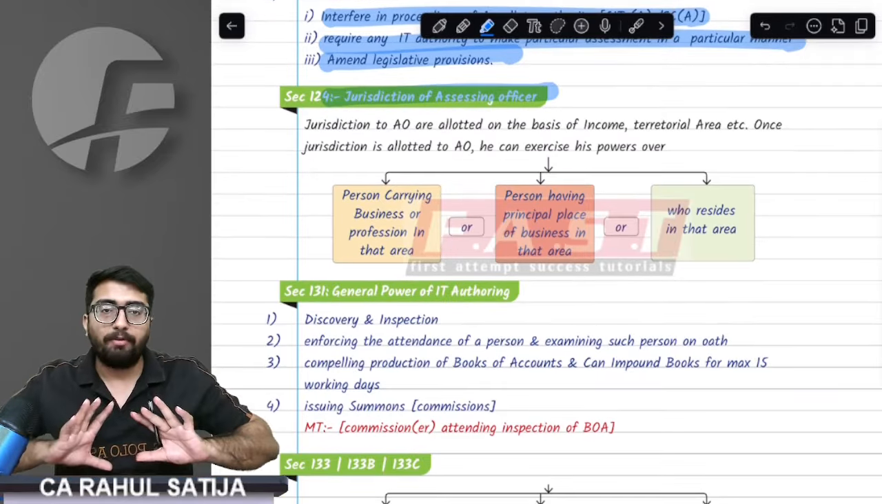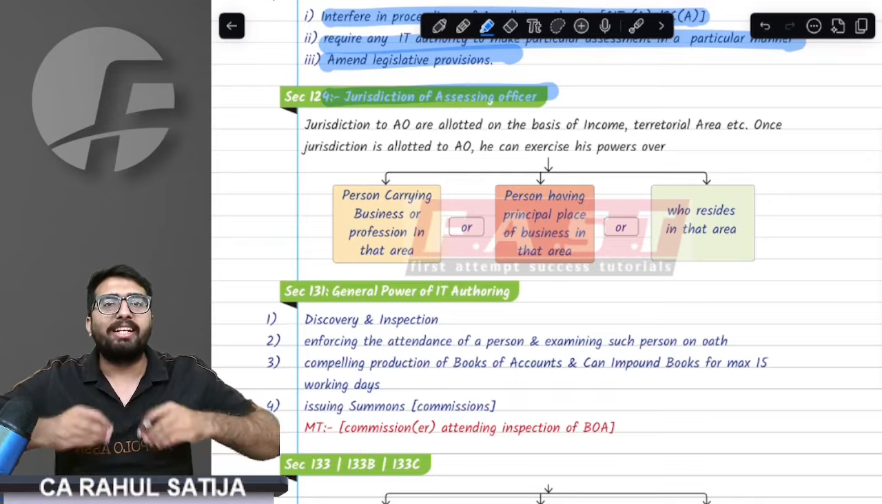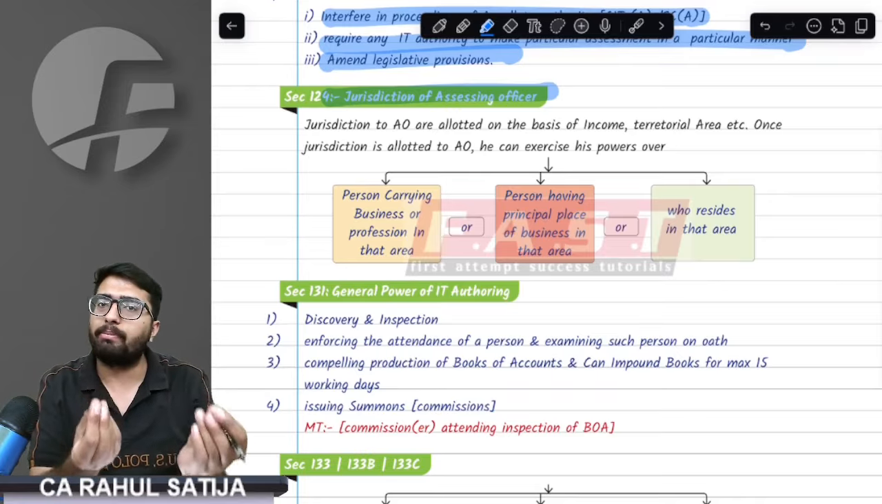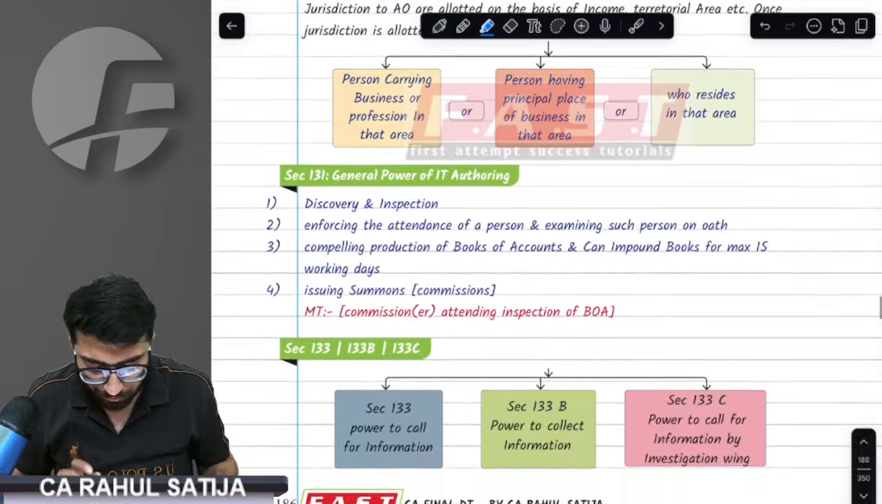Remember, which type of assessing officer will be allotted to me completely depends upon my income. It completely depends upon my territory.